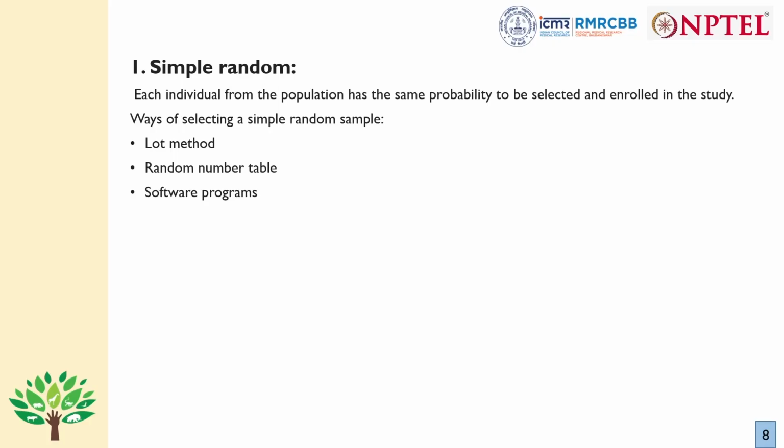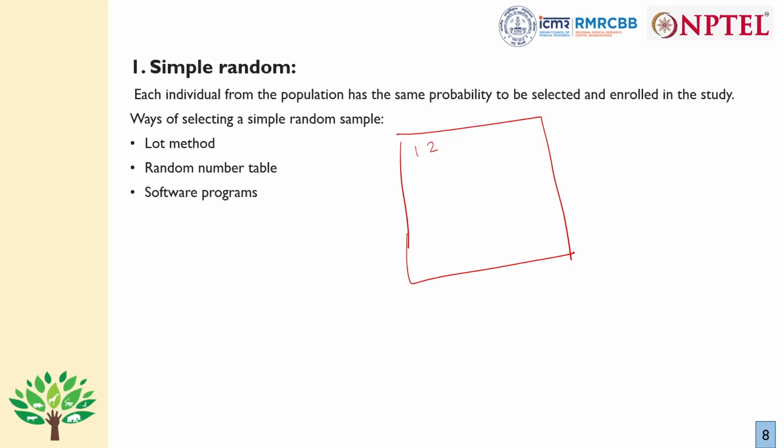We usually go with the software programs nowadays, but we also have random number table and lot method in selecting simple random sample. The major limitation of a simple random sample is, as I was discussing before, that we need a complete sampling frame for this. We need all the individuals. Most commonly the individuals can be, if we see through the perspective of One Health, human beings or animals also.